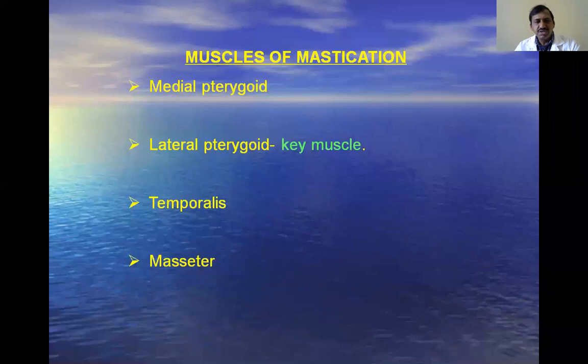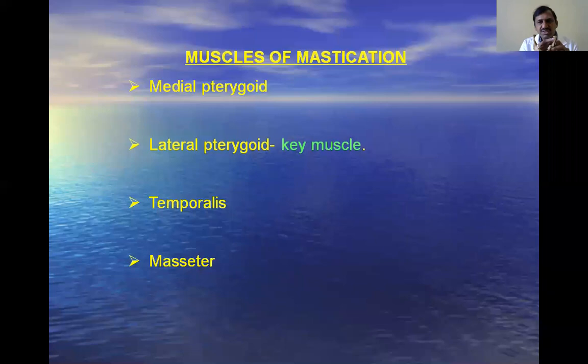The next is the lateral pterygoid muscle. It takes origin from the lateral surface of the lateral pterygoid plate and the infratemporal surface of the greater wing of the sphenoid. It is inserted at one important area at the neck of the mandible, a small depression called the pterygoid fovea.